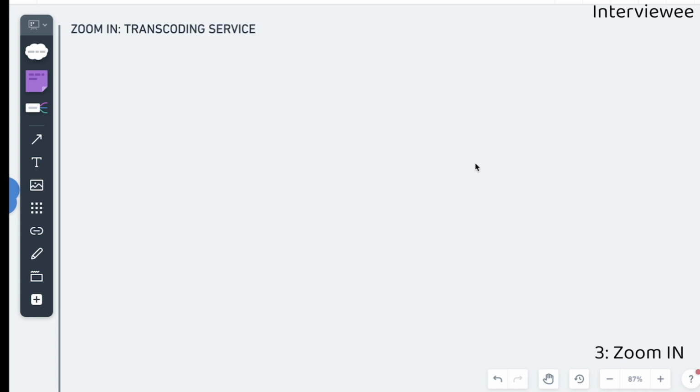So in these scenarios, the client needs the ability to switch between different resolutions so the video can load faster. Also, we can apply some codecs. These codecs help with compression and decompression. We can use different codecs, for example H264, VP9 or HEVC.